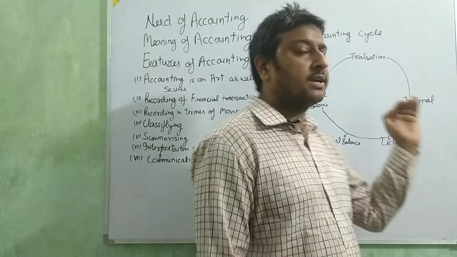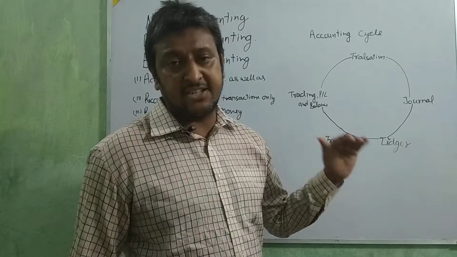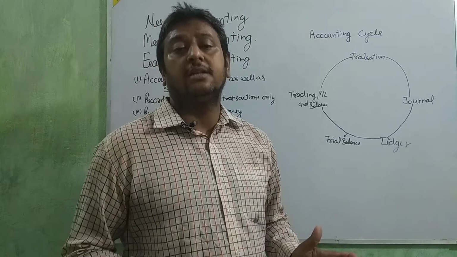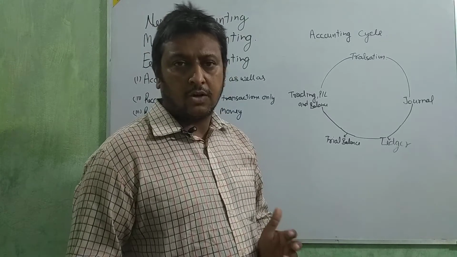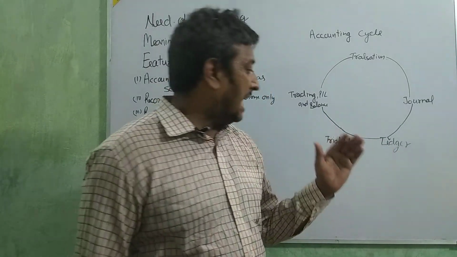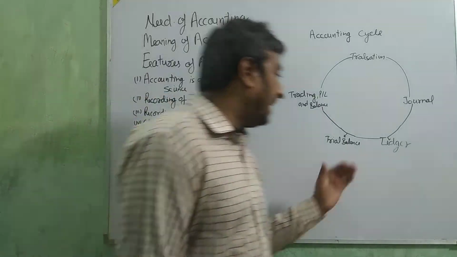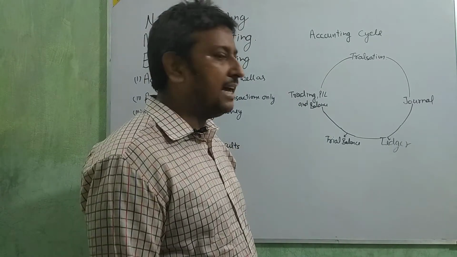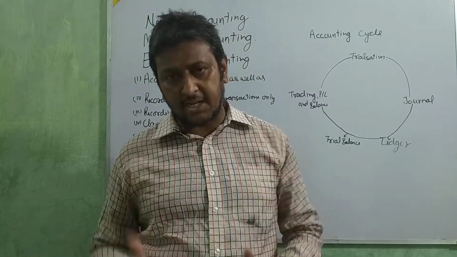We are going to transfer to the different accounts. We open the different accounts in the ledger: sales account, purchase account, Ramesh, Manish, Dinesh accounts, wages account, machinery account, assets account. Okay, and we transfer all the accounts related to this ledger. After the making of the ledger, we take the balance of that ledger, and by taking the balance of this ledger, we make the trial balance. Trial balance is the statement by which we know the mathematical or arithmetical fault of the business.